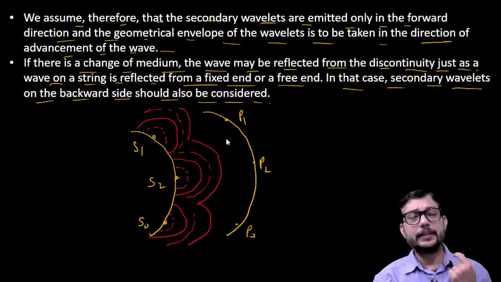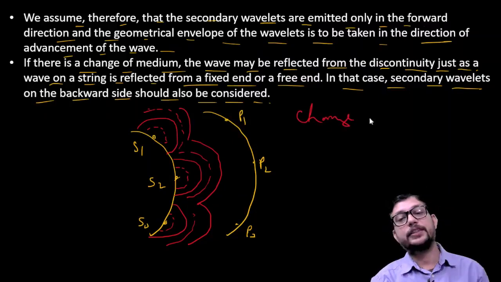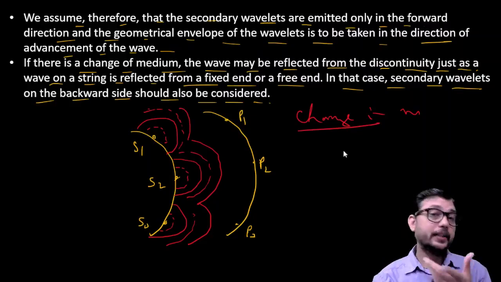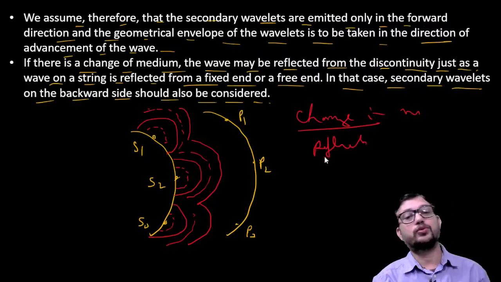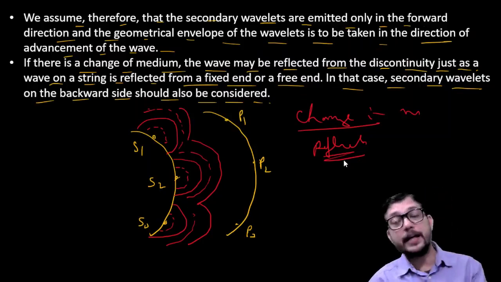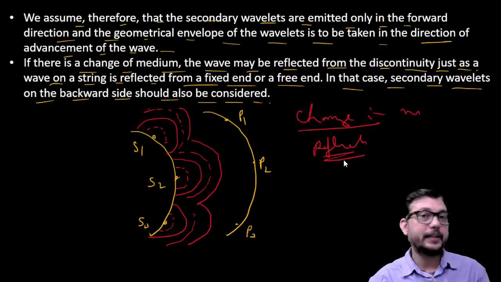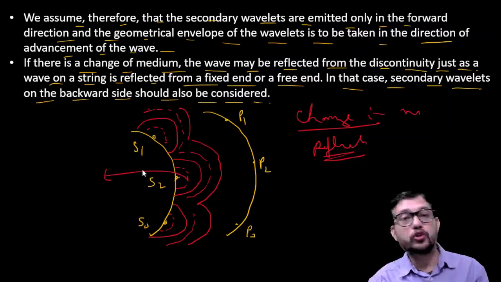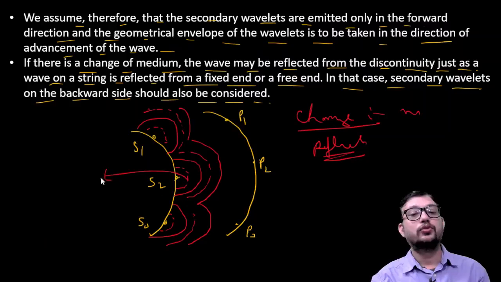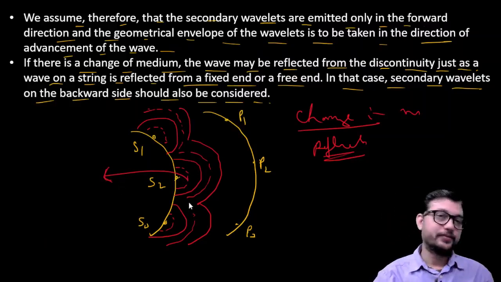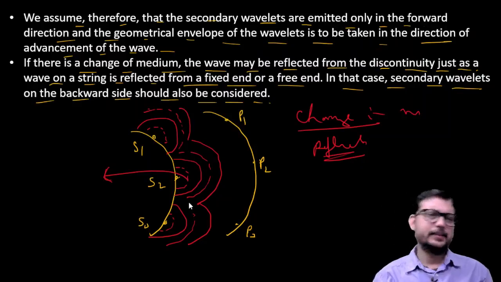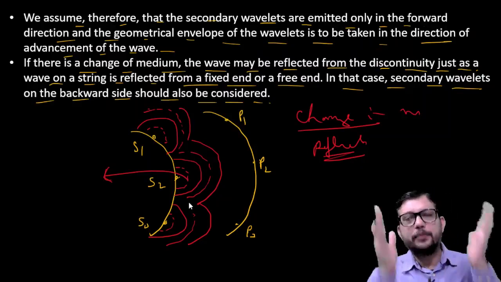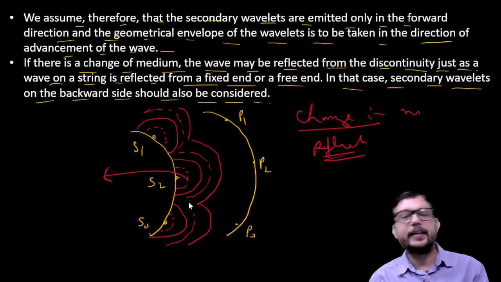Now if we consider that there is a change in medium, and reflection is there as well, then in that case we consider that the negative disturbance also has a direction to progress the wave. I hope you can easily understand this. I believe that what Huygens basically tries to explain is now clear.